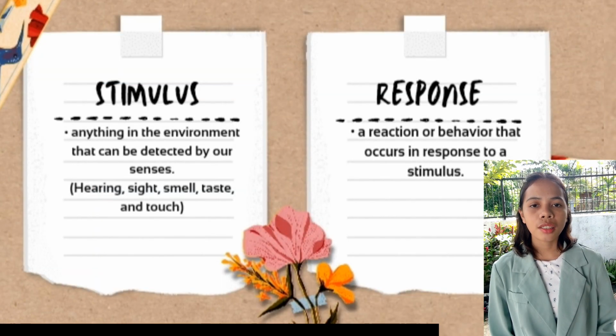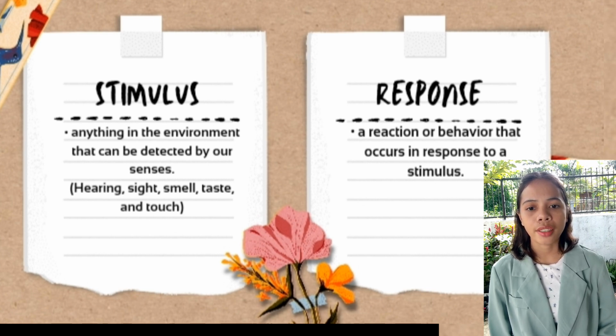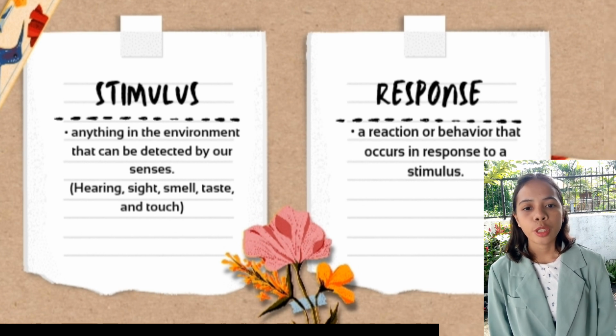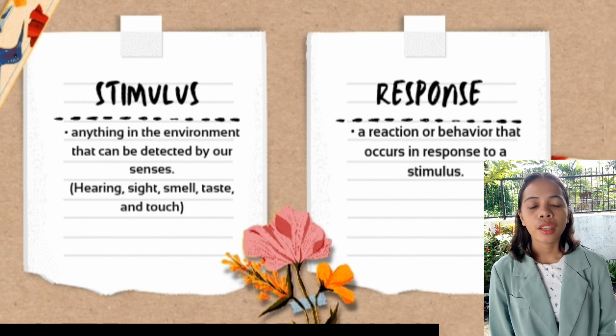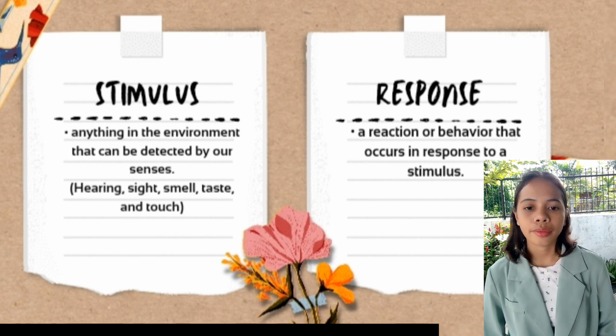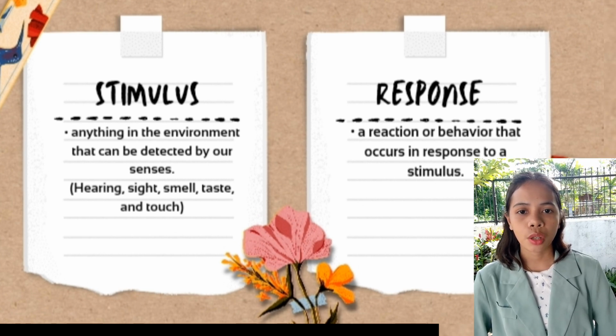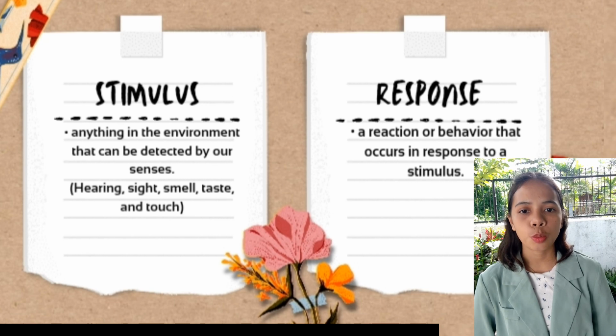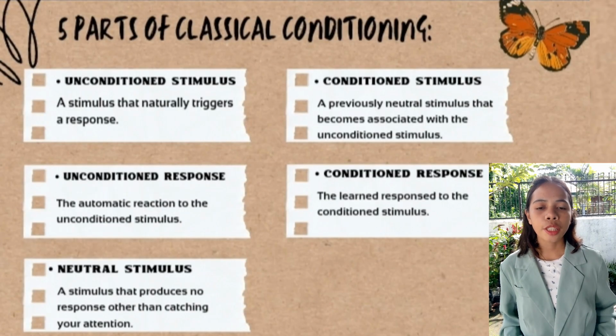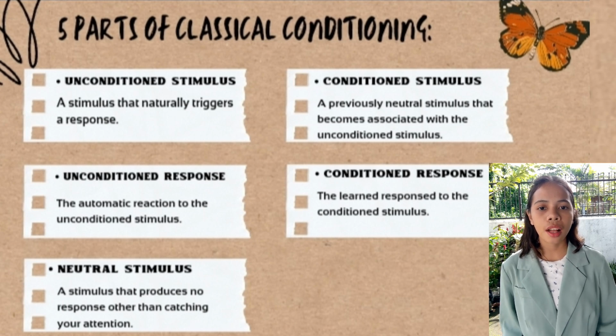So first, let us define stimulus and response. A stimulus is anything in the environment that can be detected by our senses: hearing, sight, smell, taste, and touch. And a response is a reaction or behavior that occurs in response to a stimulus. For example, the teacher asking a question and the students raising their hands to answer. So the stimulus here is the teacher asking a question and the response is the students raising their hands to answer. Now, let's move on to the parts of classical conditioning.